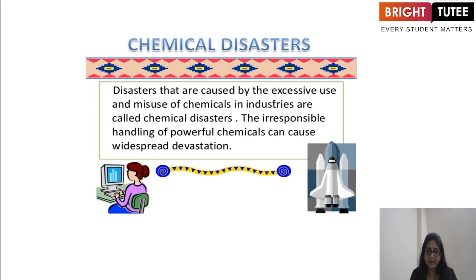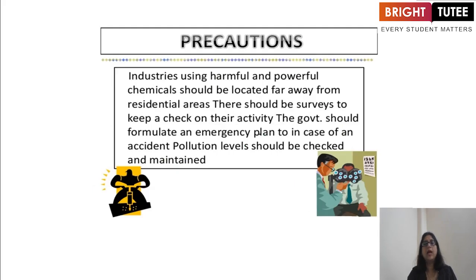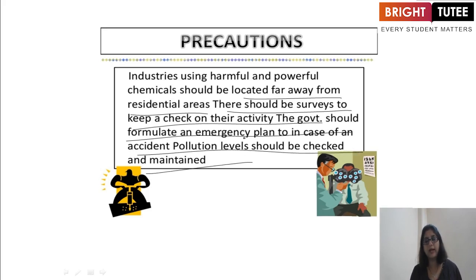Disasters that are caused by the excessive use and misuse of chemicals, especially in industrial areas, are called chemical disasters. The irresponsible handling of powerful chemicals can cause widespread deforestation. And the precautions: industries using harmful and powerful chemicals should be located far away from residential areas, and surveys should be done to keep a check on the activity. The government should formulate an emergency plan, and in case of an accident, pollution levels should be checked and maintained.